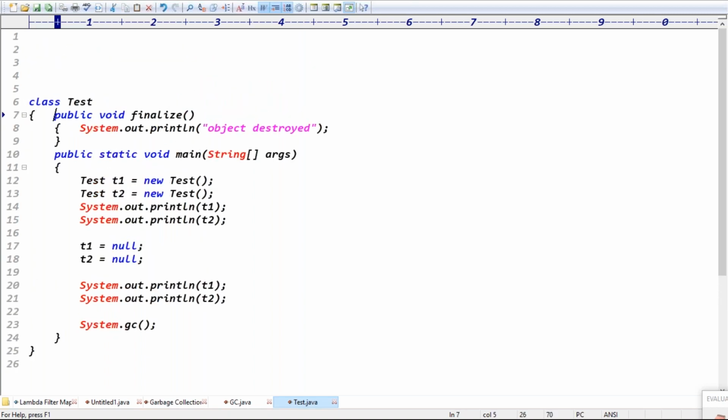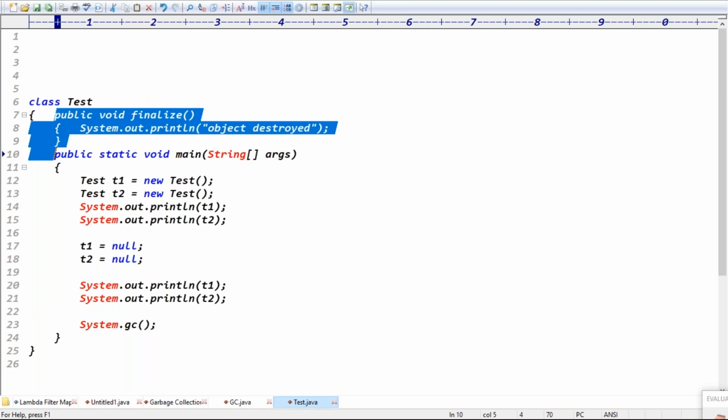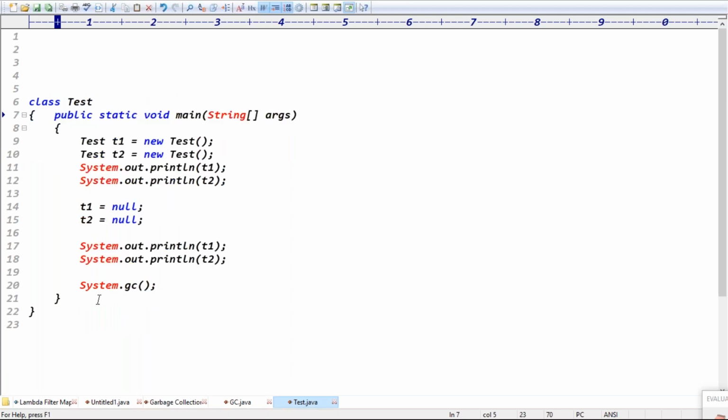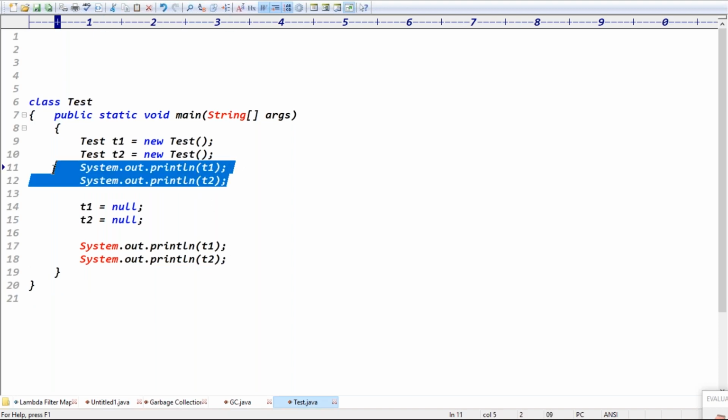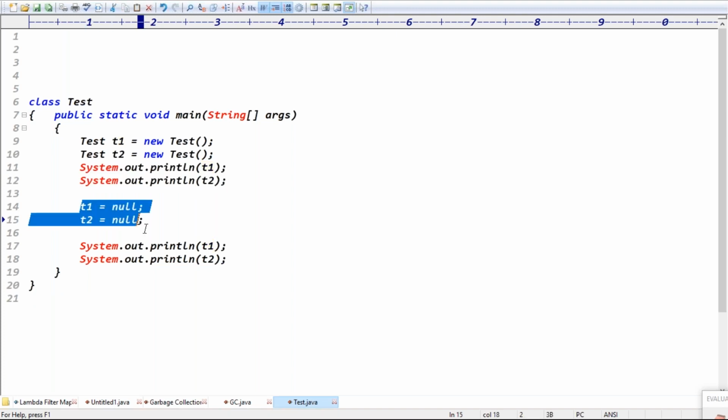Yes, next example. In this example, I'm creating two objects and printing their memory addresses. Now T1 equal null, T2 equal null. I'm giving these objects to the garbage collector. If you observe carefully, T1 equal null means what? Now your T1 object is pointing to what? Null, right? Up to this line, T1 was pointing to this object actually.